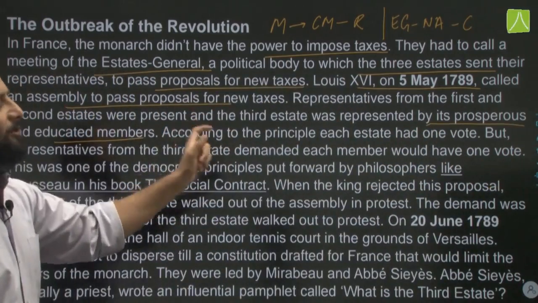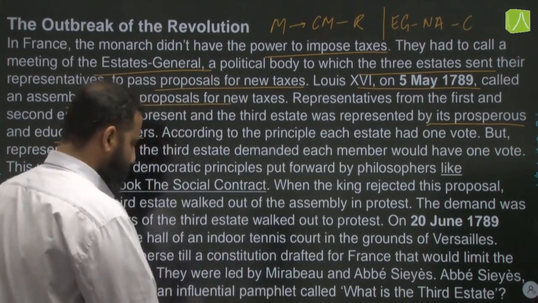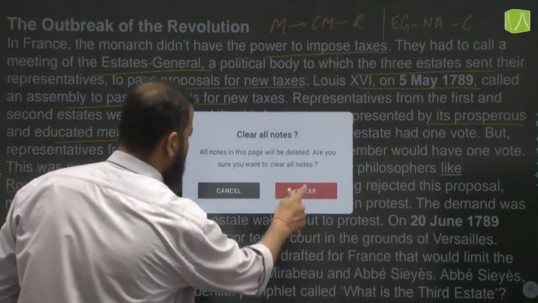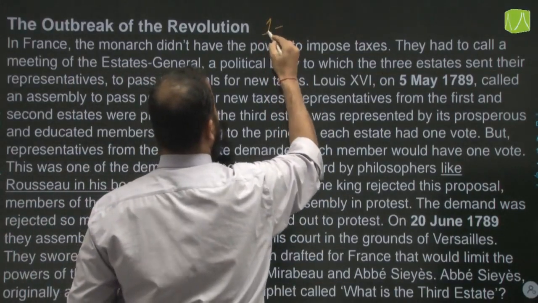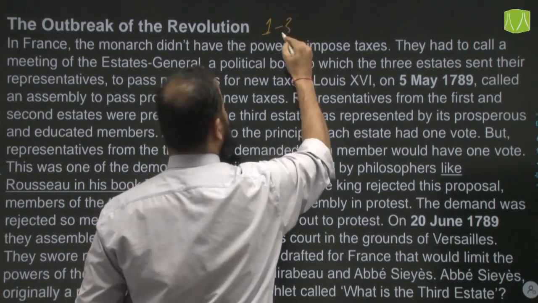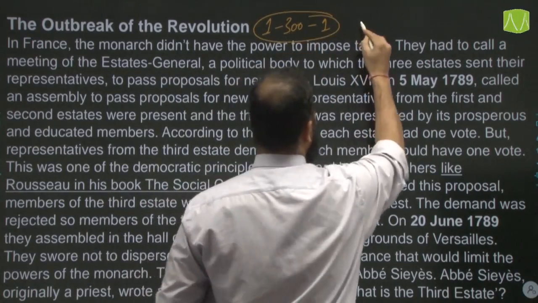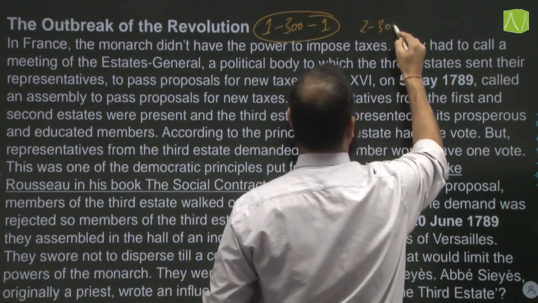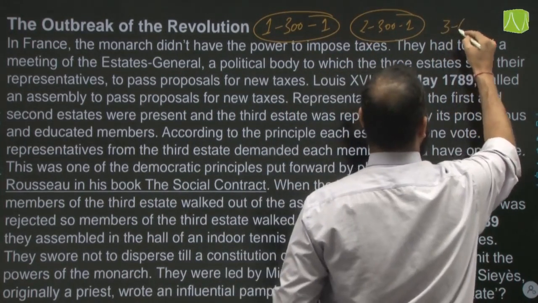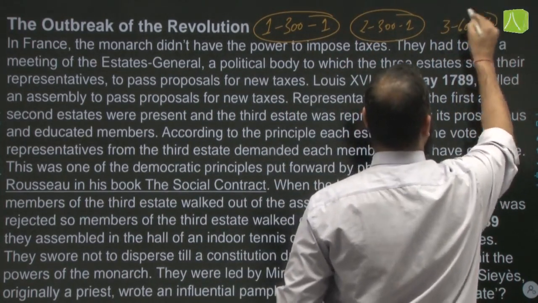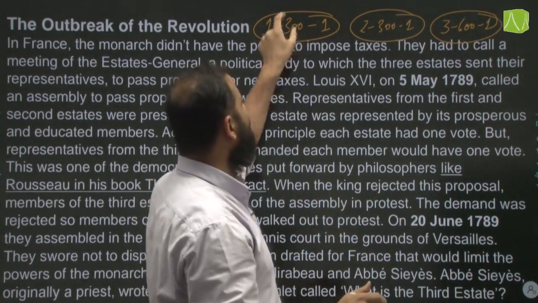According to the principle, each estate had one vote. Now, what the principle was, probably I will just show you. See, the first estate, the complete estate, that is the 300 members who were there, will have one vote, alright. Similarly, the second estate again sent 300 members and it also had one vote. And finally, the third estate had 600 members, but even they had one complete vote. So each estate as a whole or a body had one vote.